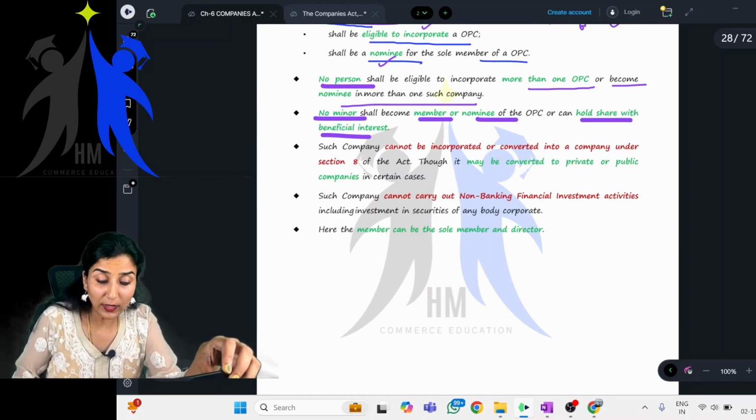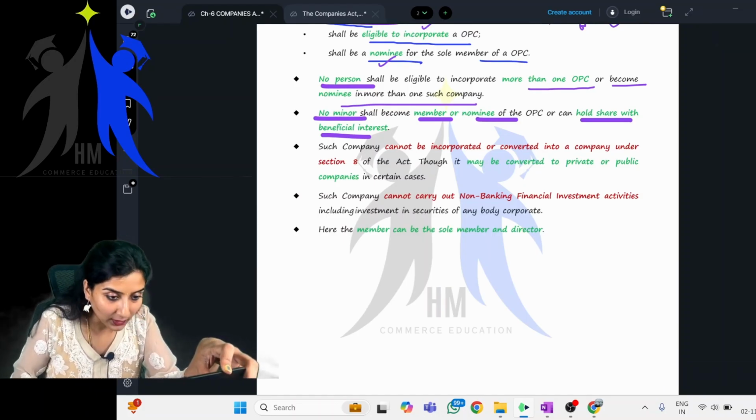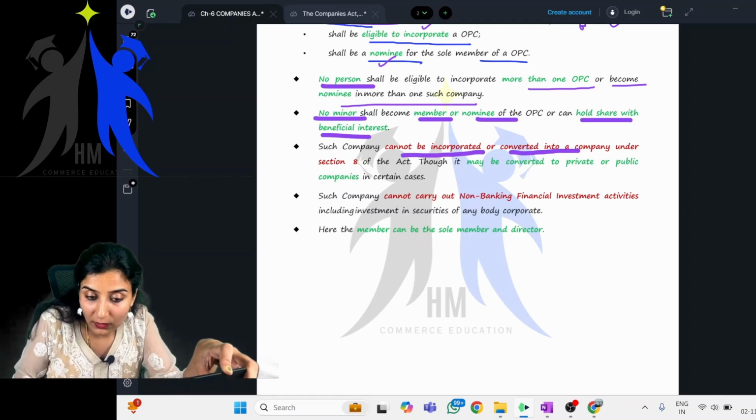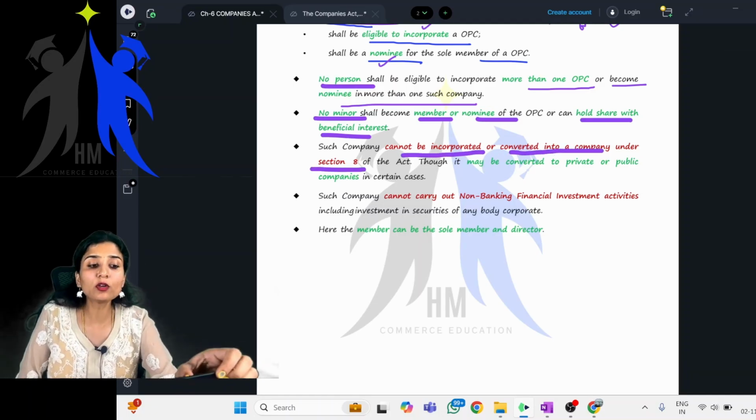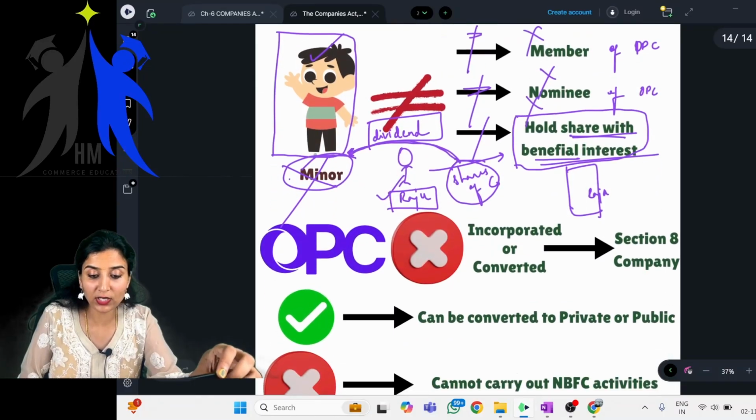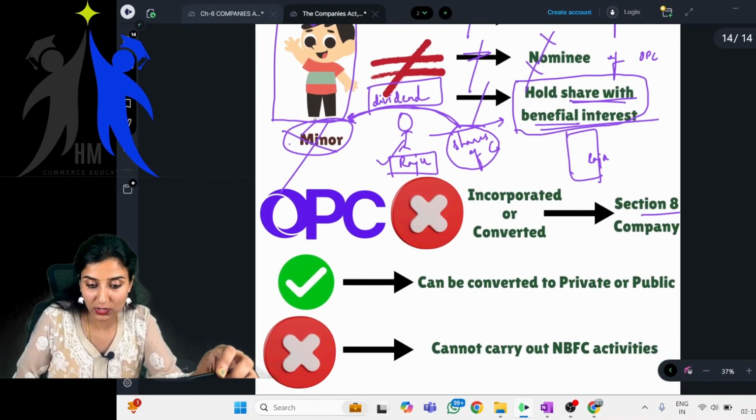Okay. Next, very important. Such company cannot be incorporated or converted into a company under Section 8 of the Act. Now, what do you mean by Section 8? What is that Section 8 company?